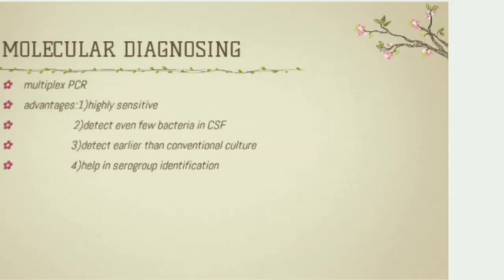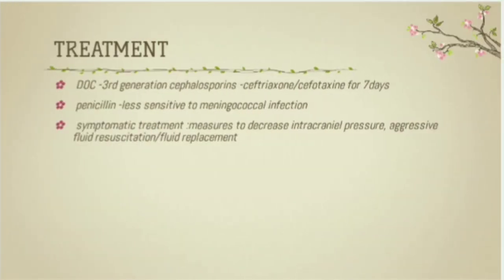How we will treat? Drug of choice for the meningococcal infection is third generation cephalosporins like ceftriaxone or cefotaxime, which is given for 7 days. Penicillin also we can give, but penicillin is less sensitive to the meningococcal infection. So the drug of choice is cephalosporins. Symptomatic treatment includes aggressive fluid resuscitation, also known as fluid replacement, in case of shock. Symptomatic treatment also includes measures to decrease the intracranial pressure.